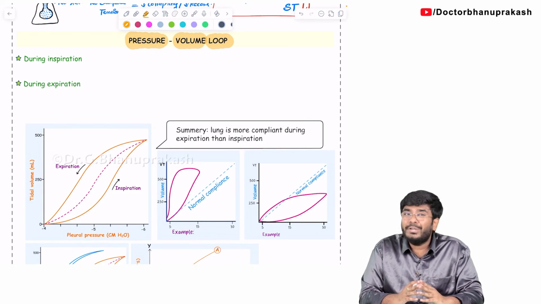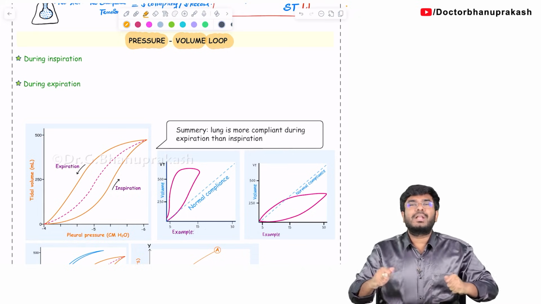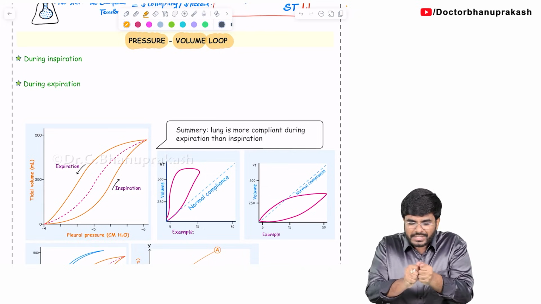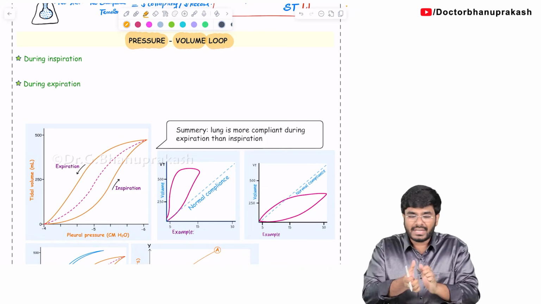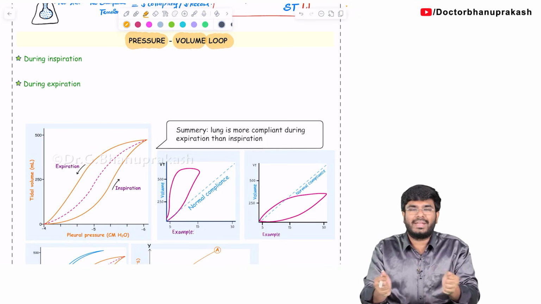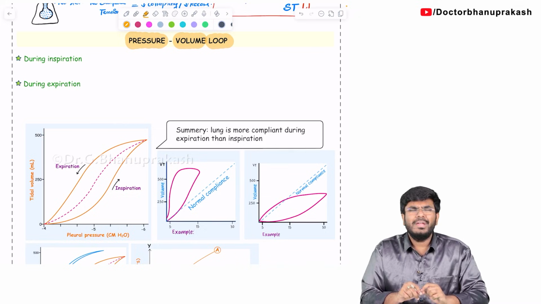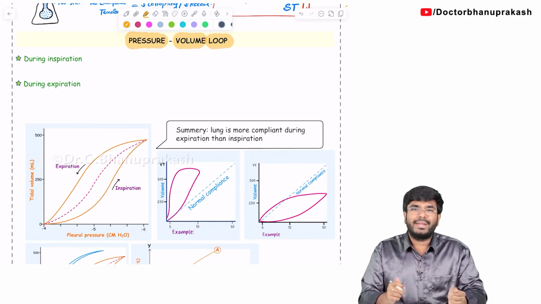But when do you think lungs are more compliant? During inspiration, or during expiration? When you can stretch the lungs easily, which lungs are easily stretchable? Inspiratory lungs or expiratory lungs? I am talking about the property of compliance. Most of the students will think, sir, during inspiration lungs are stretching, right? So yeah, during inspiration lungs are more stretchable, more compliant. No. Listen to the explanation first.